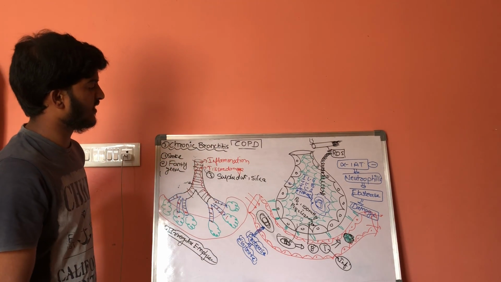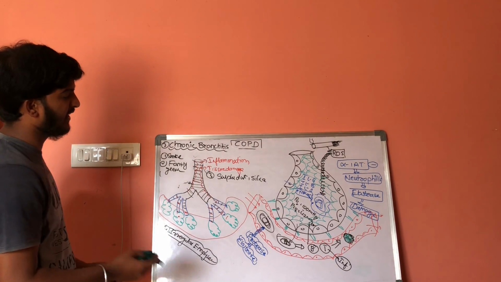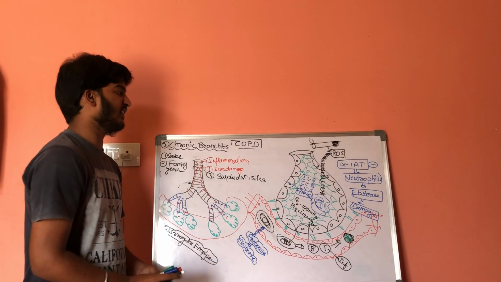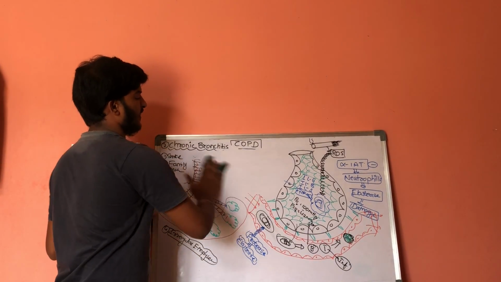Now let us discuss the treatment part. We have discussed treatment in detail in our earlier lectures.